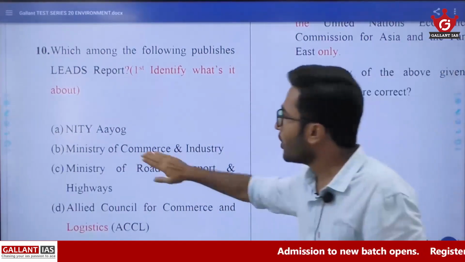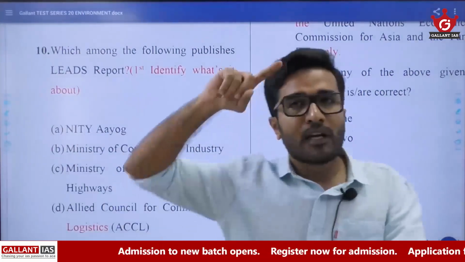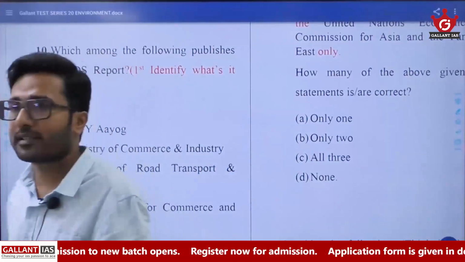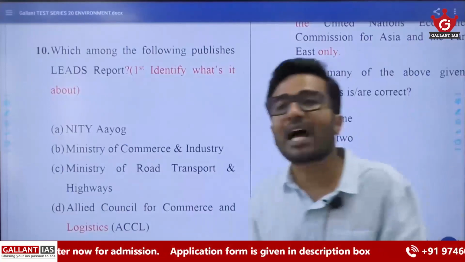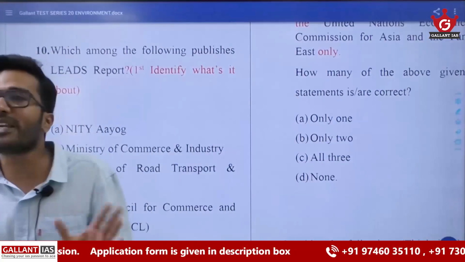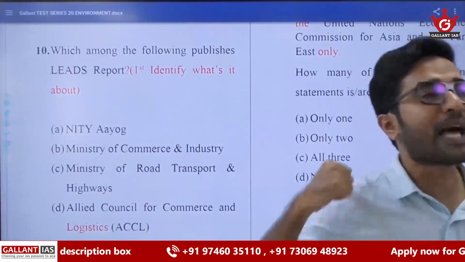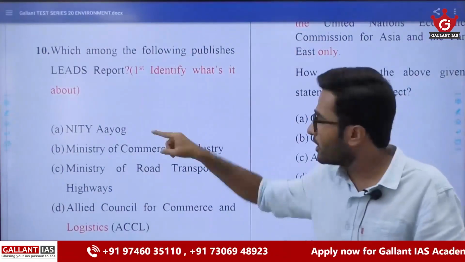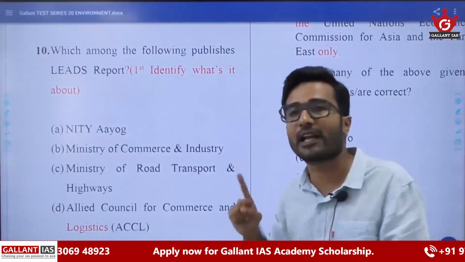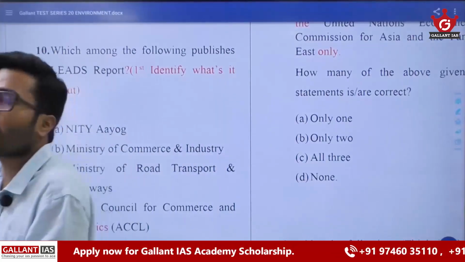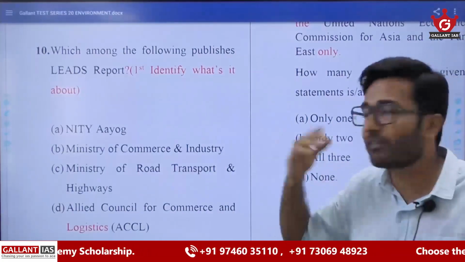So actually the answer is Ministry of Commerce. It's also related to logistics, because if you want to do proper commerce, you should have a proper road network, a proper rail network, and you should not have any hurdles in the port. All these affect commerce, our import, export, everything. We are ranking our states based on all these infrastructures, road, rail, port connectivity, and then only will the ease of doing business improve, and then only will our economy improve.